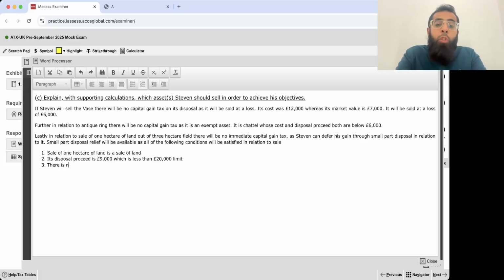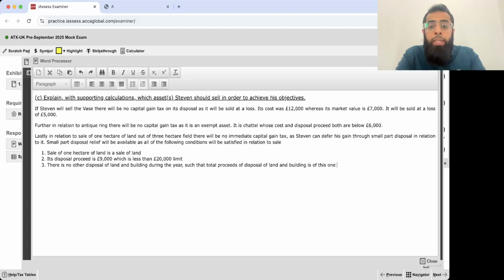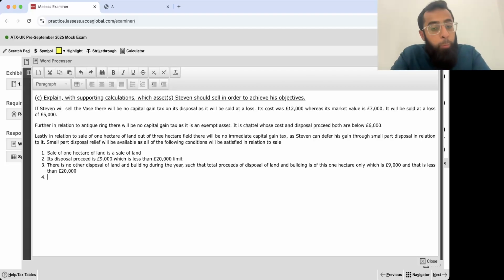There is no other disposal of land and building during the year, so total proceeds of land and buildings disposed is from this 1 hectare only, which is 9,000 pounds, less than 20,000. That total should be less than 20,000, so there is no other disposal of any other land and building.